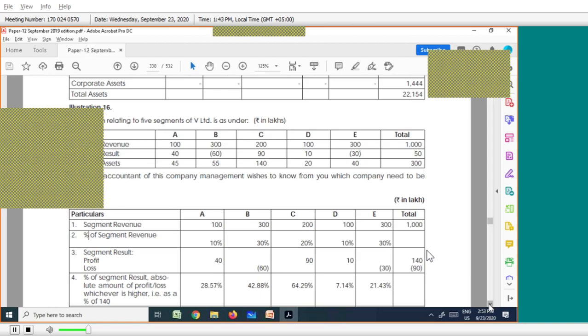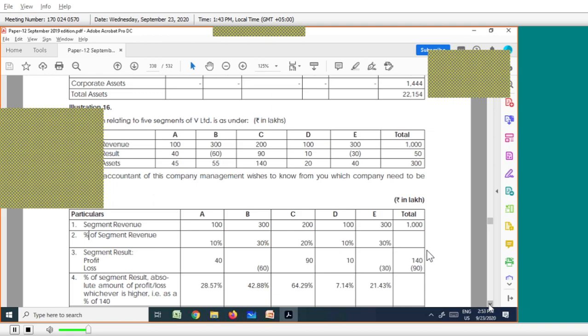Segment results, percentage of segment results. If the segment result is greater than or equal to 10% of the higher, in absolute terms, between the combined results, then it is a reportable segment.